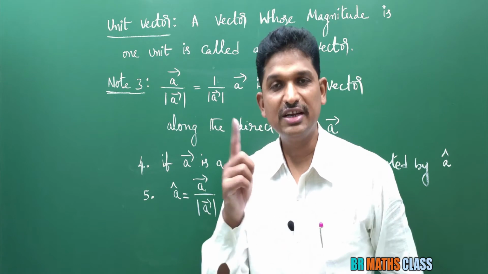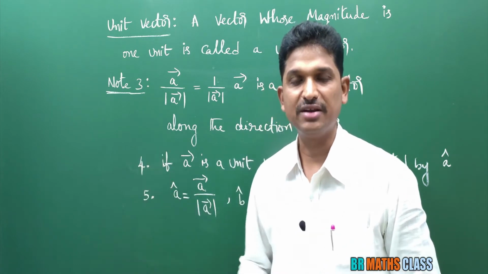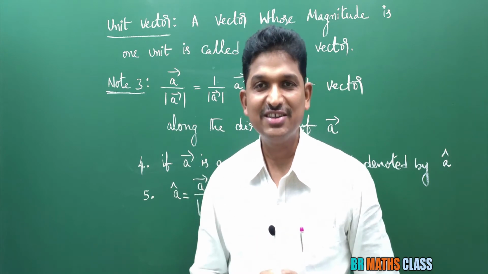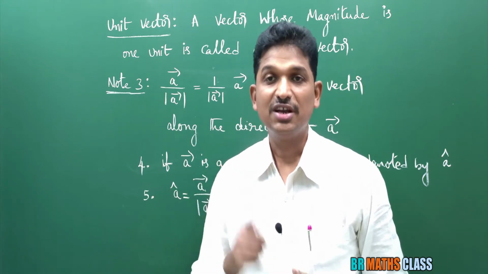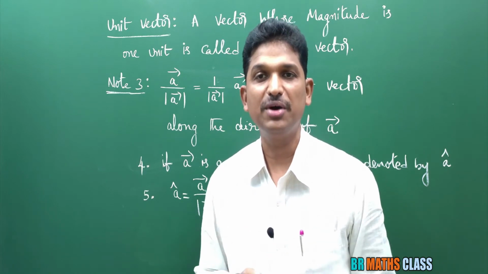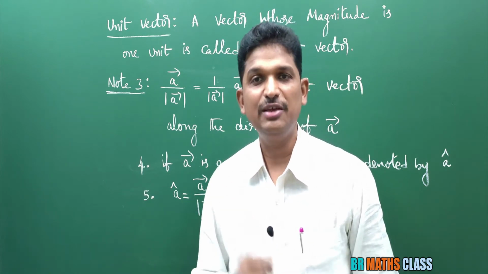I'll quickly recall the definition of unit vector and these 5 points. Definition of unit vector: a vector whose magnitude is 1 unit is called a unit vector. That is the definition. Note 1: if a bar is a unit vector, then you can write magnitude of a bar equal to 1. Second point, very important point.